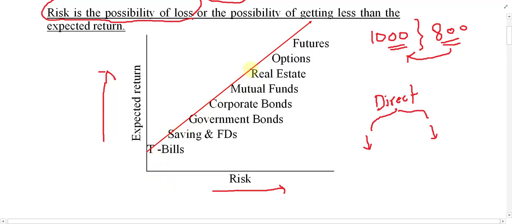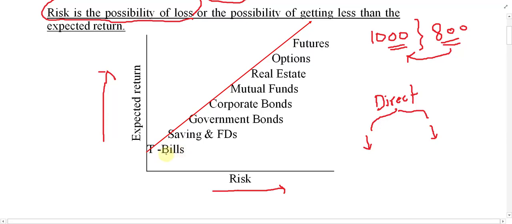This graph or this line basically points out several securities in the market which start from less risk or zero risk and show the maximum risk for the security. The first security I have shown is a treasury bill. You know what I mean by treasury bill? Treasury bills are bills which are issued by the central bank on behalf of the government when the government needs money or when there is a financial deficit.